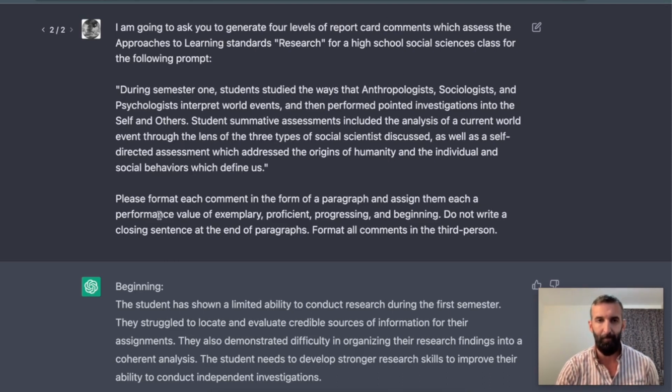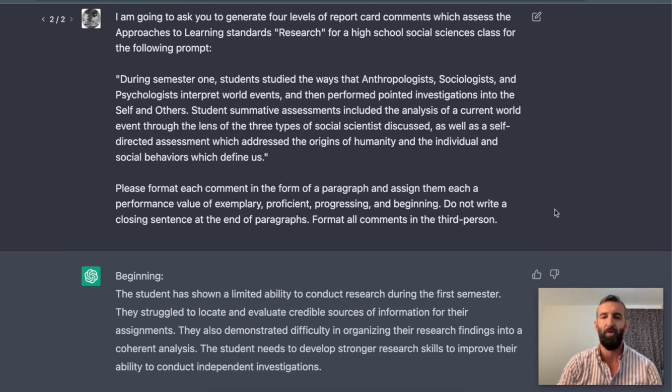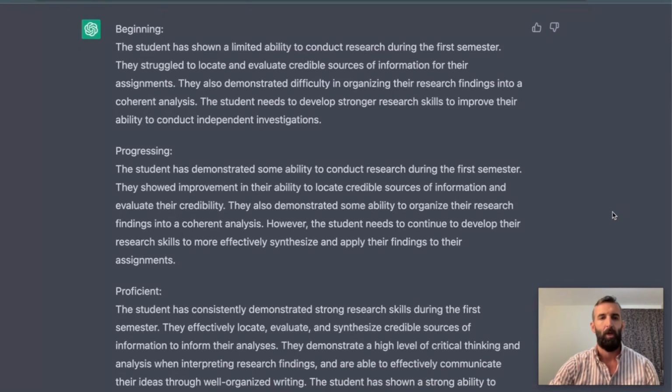So I've included that. I ask it to format every comment in the form of a paragraph, assign each paragraph a performance value of exemplary, proficient, progressing, or beginning. I asked it not to include a closing sentence as it likes to do at the end, just because I tend to take the time after I've done all this. I've saved so much time. I'll include a directed personal statement at the very end. And I asked it to format all comments in the third person to avoid it trying to do otherwise. So it's done just that.